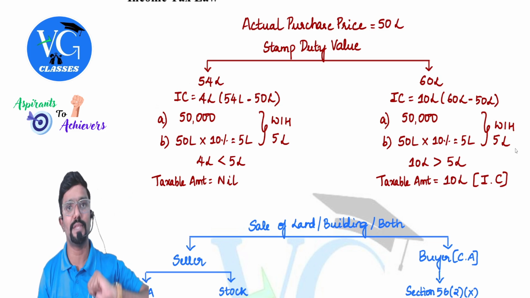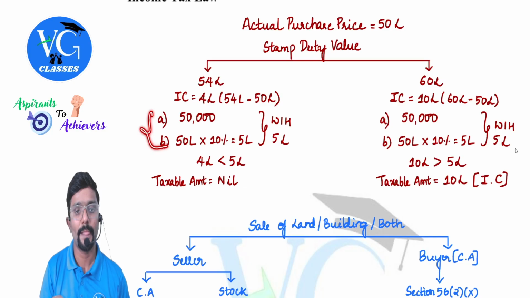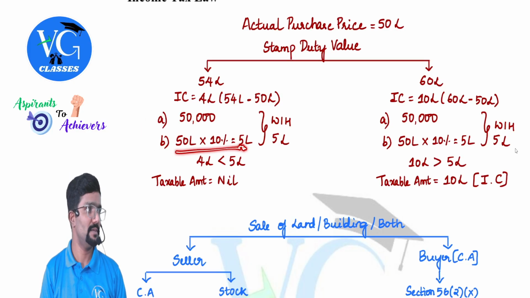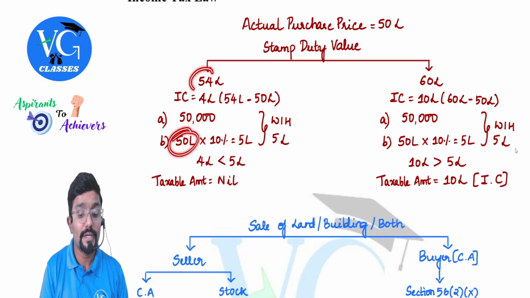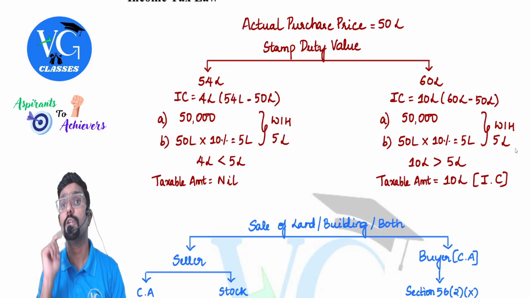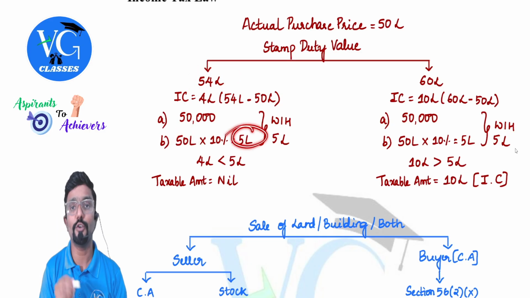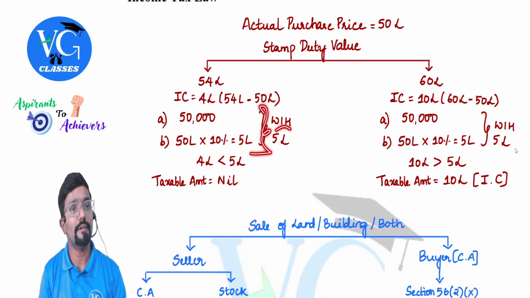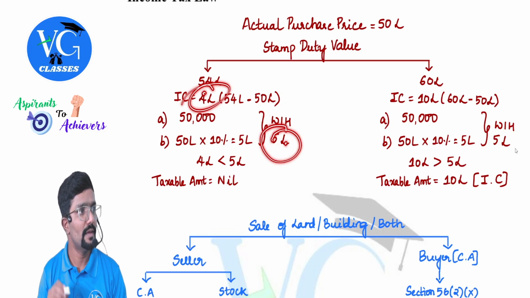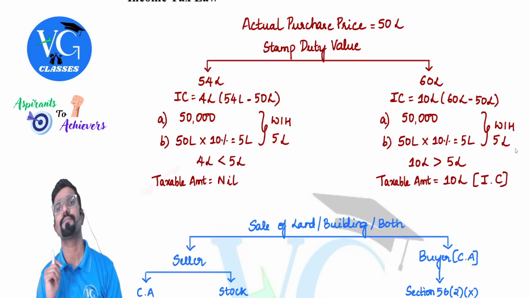We need to compare it with something. First, find out how much is that something: 50,000 or 10% of actual purchase price. See, by mistake, you might take 10% of stamp duty value. No, no, no. 10% of what? Actual purchase price, which is coming here to 5 lakh. So, whichever is higher, 5 lakh. Compare now 4 lakh with 5 lakh. Inadequate consideration is less than 5 lakh. So, nothing is taxable.